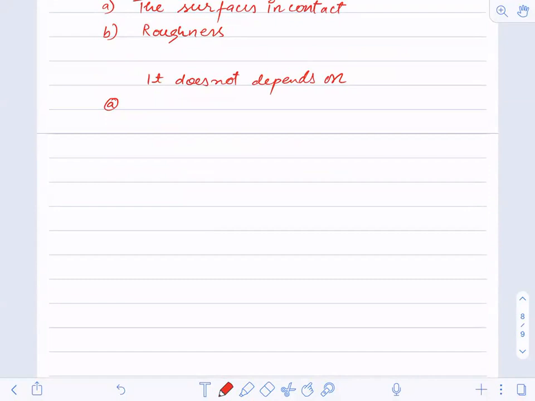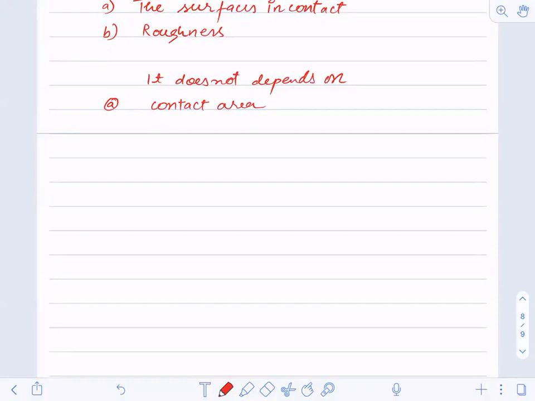No, actually, if the mass of the body is there, it will directly depend, because force will be linked with it, and normal reaction will be linked with it. Anything else? Surface area, contact area. Sliding friction does not depend upon the contact area of the body.